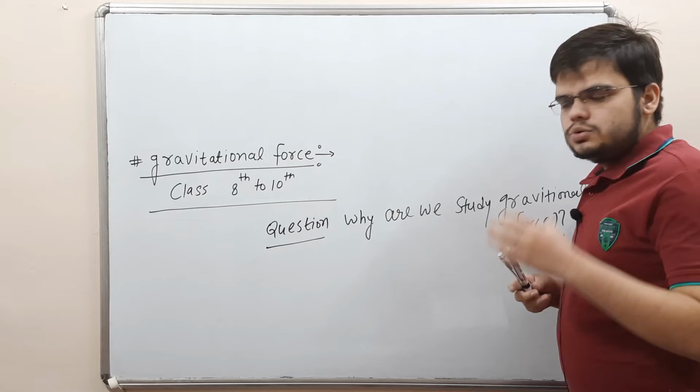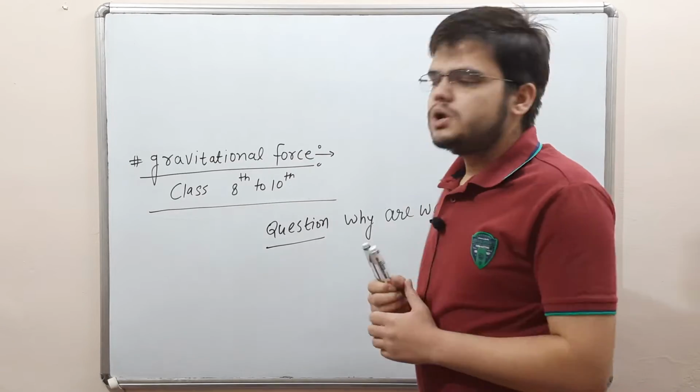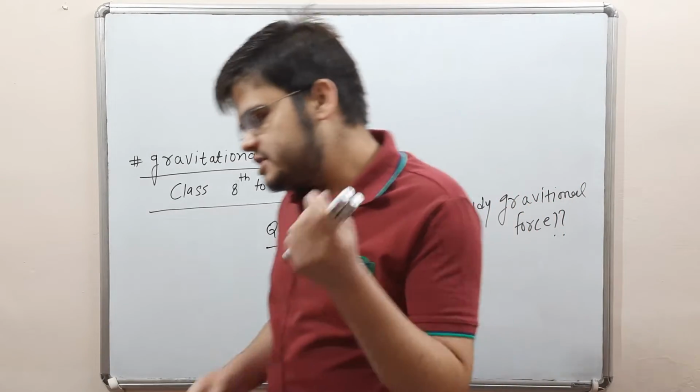So we have to discuss the general formula of gravitational force. What is the general formula?